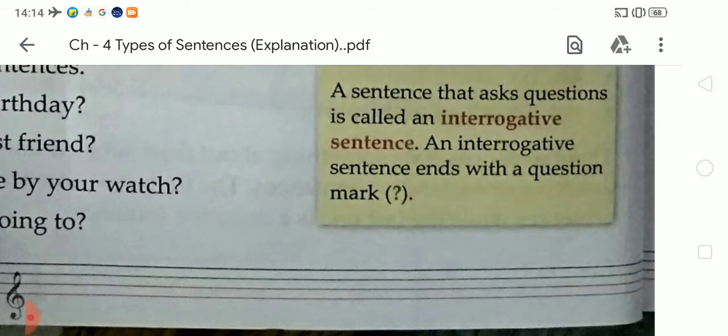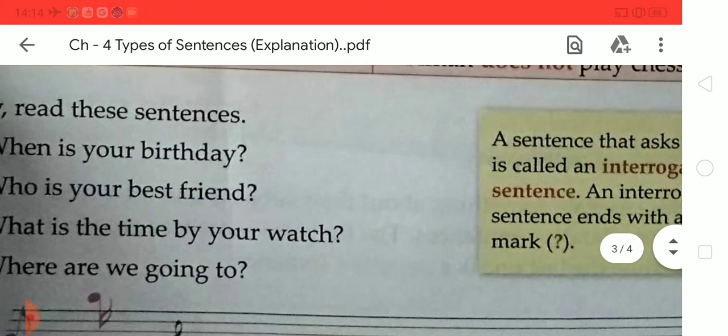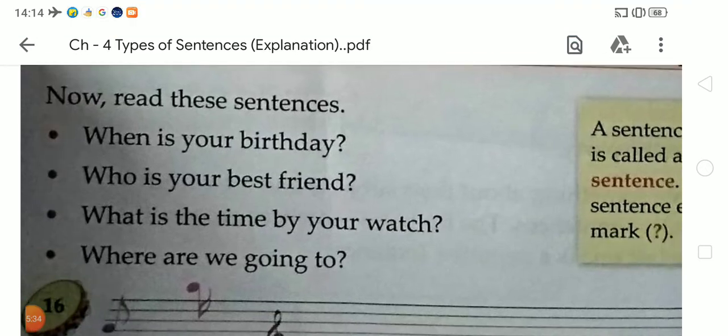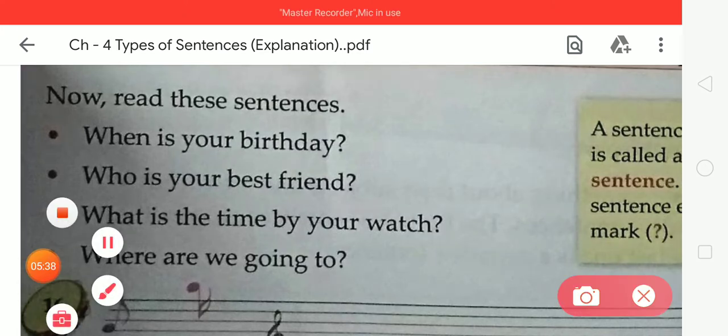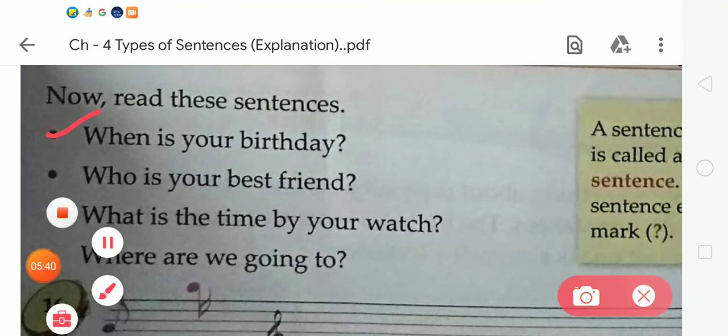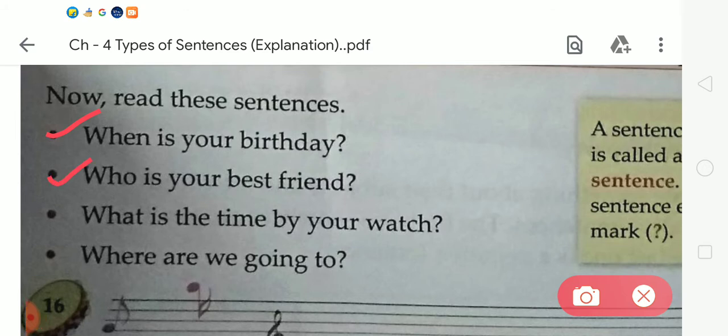Okay student, let's read some examples of interrogative sentences. The first is, when is your birthday? Second is, who is your best friend? Third is, what is the time by your watch? And fourth is, where are we going to? Student, these are the examples of interrogative sentences.